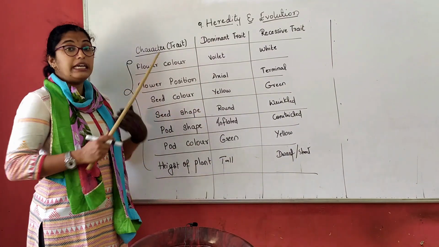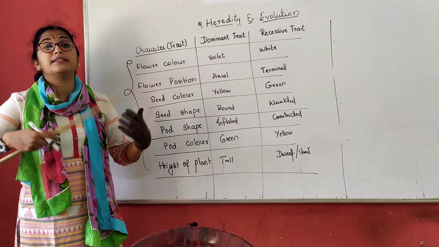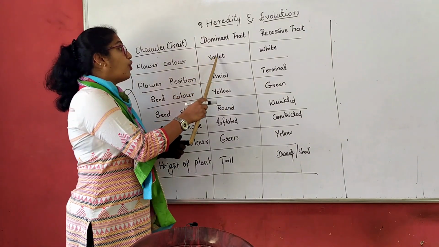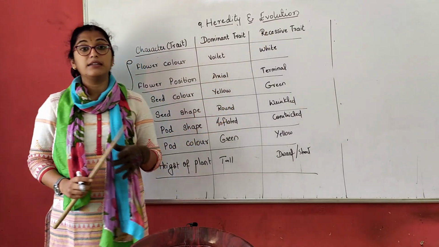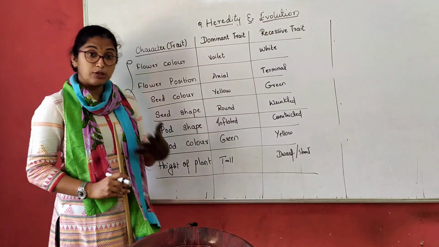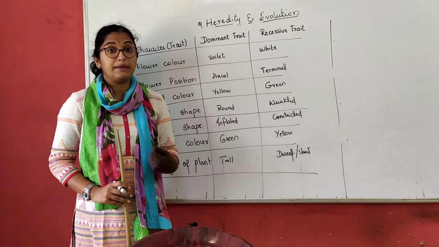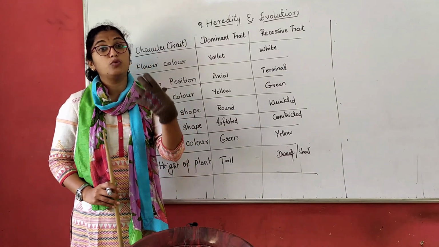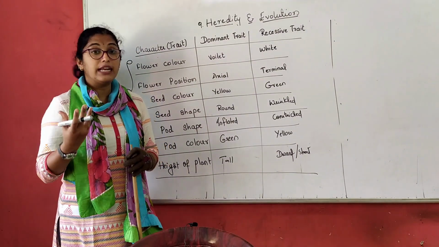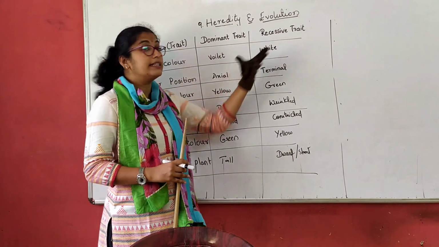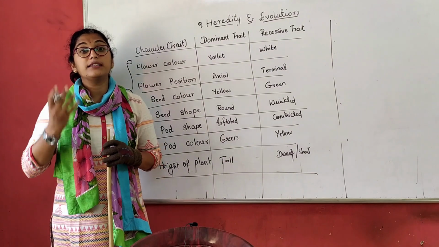Now here he understood by his several experiments that violet comes under dominant trait and white comes under recessive trait. That means to understand this in depth, if we crossbreed 2 types of pea plants, violet and white color, violet is dominant.